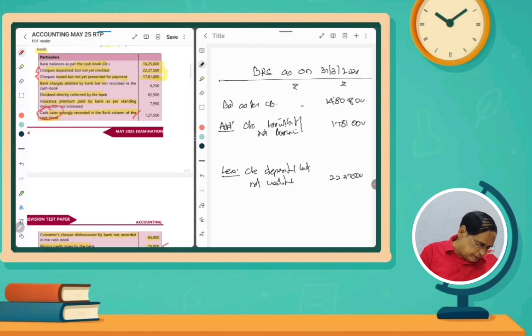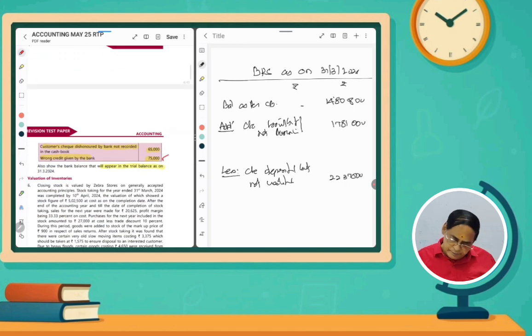And then one more entry, the last entry, wrong credit. Wrong credit means it should be added. Wrong debit, it is to be deducted. So wrong credit also added. Wrong credit, how much amount? 75,000. So these two things we have to add, and then this one is deducted. Only one thing deducted. So what will be the answer?